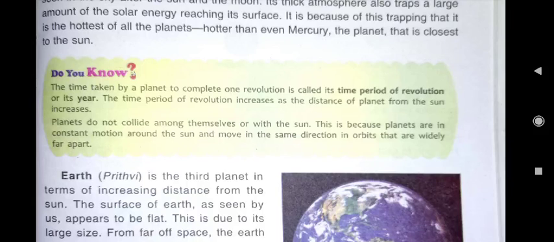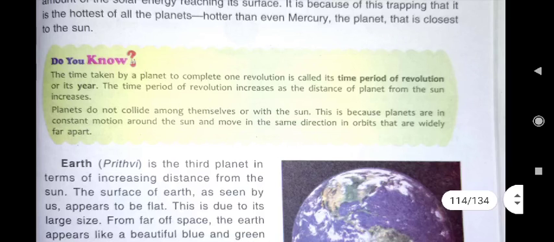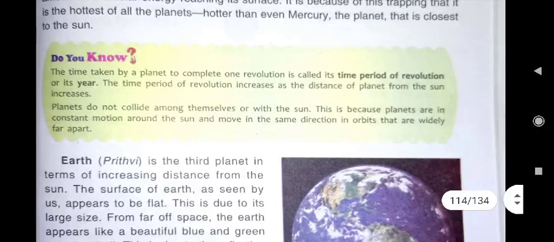What is the year time period of planet Earth? Earth revolves around the sun in how many days? In 365 days and 6 hours. But for our convenience, we have taken only 365 days in a year. And that extra 6 hours, after every 4 years, becomes 24 hours. 6 plus 6 plus 6 plus 6, 24 hours. 24 hours means one extra day. That extra day is being added in the month of February.